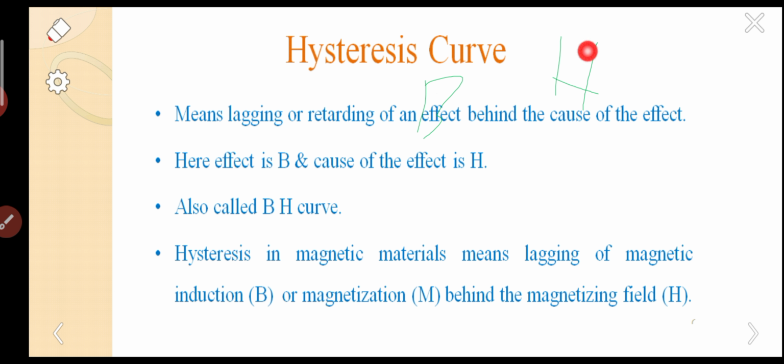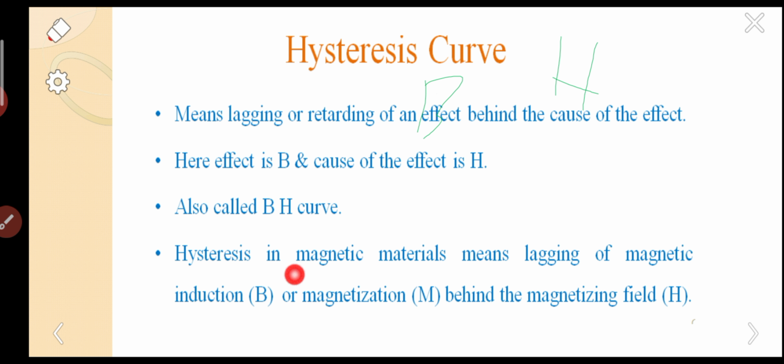We are giving H, but B is not following H in line with it. So it gets lagging, that means it is in slow motion. It is not catching that point. So here the effect is B and the cause of the effect is H, which is why it is also called the BH curve.